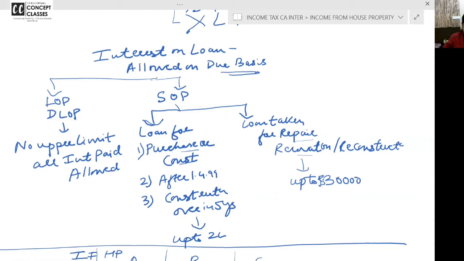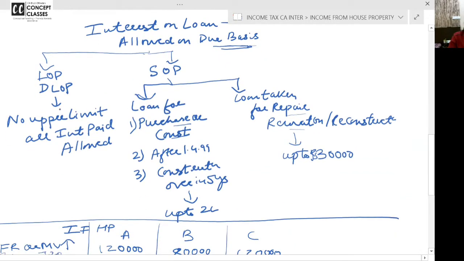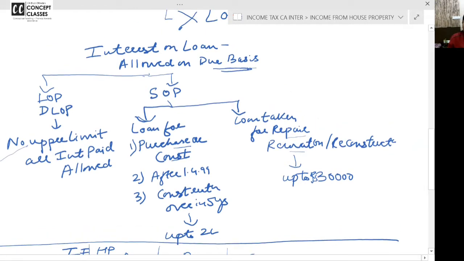Then when you drive, you remember the landmarks and you go. Interest on loan is allowed on due basis, but you have to take the loan from a housing company, financial institute, or bank, not from your friend or relatives, those who will give you a certificate. And in case of let out and deemed let out property, there is no upper limit. Whole interest on loan is allowed. Is it clear to all of you? In case of let out and deemed let out, there is no upper limit. Whole interest on loan is allowed.